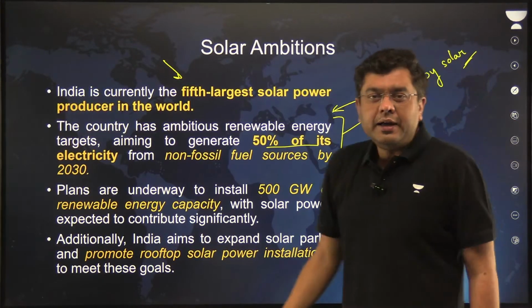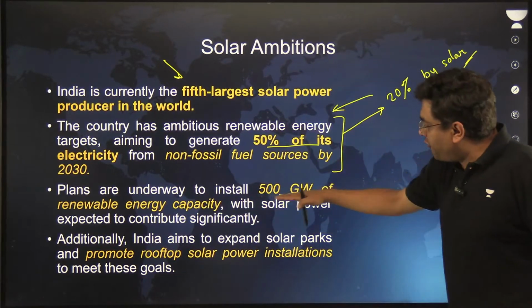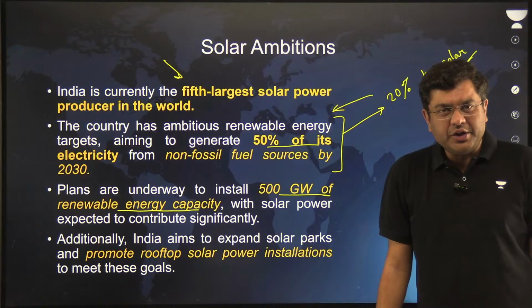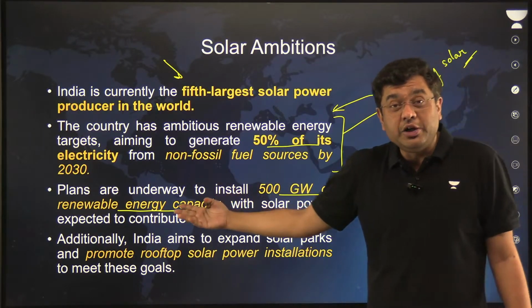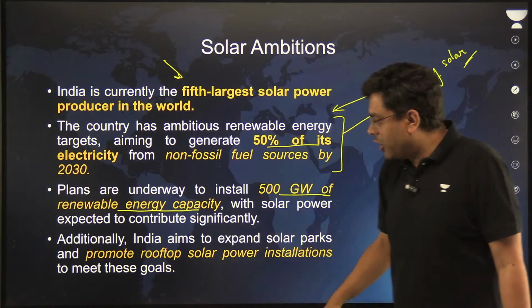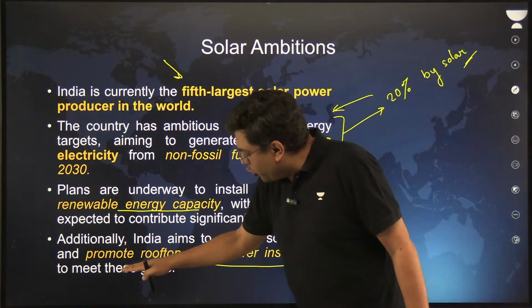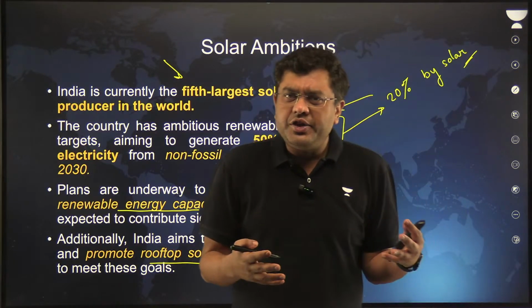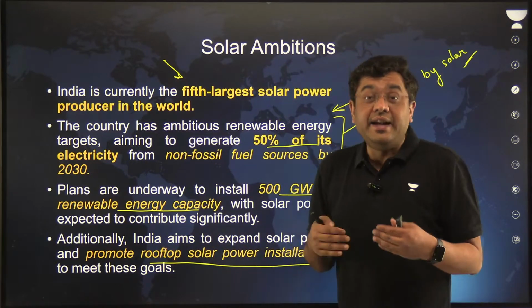Plans are there to install 500 gigawatts of renewable energy, and here also solar energy will occupy a greater chunk of the share. We have also gone for a decentralized model of solar energy, which the government is endeavoring to do.